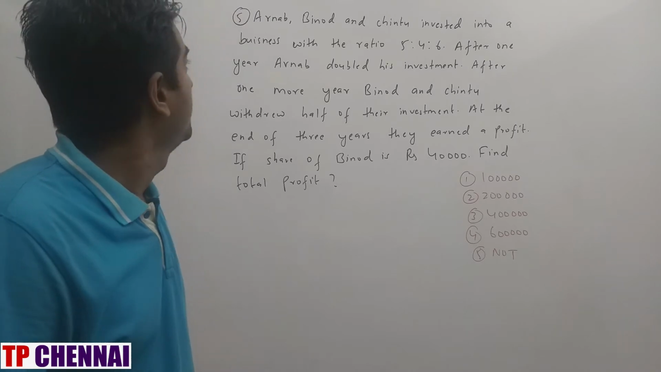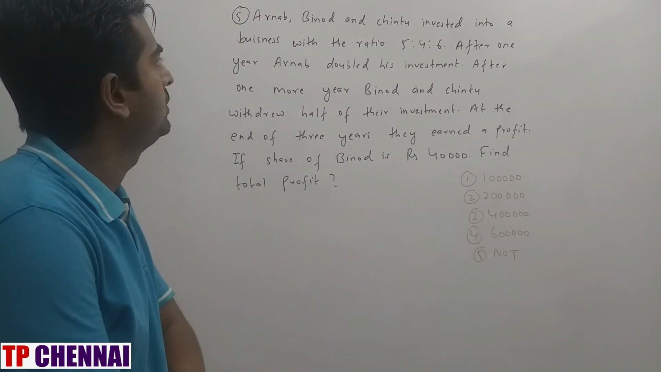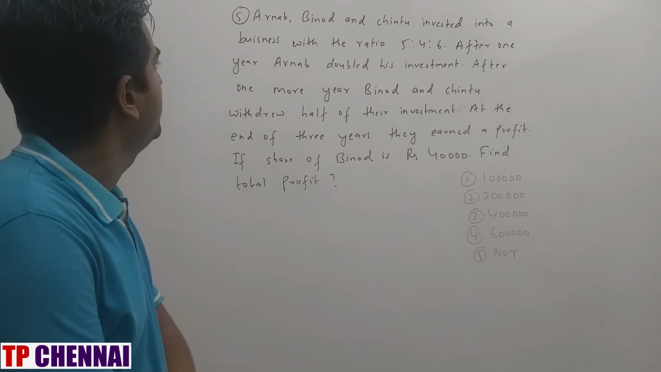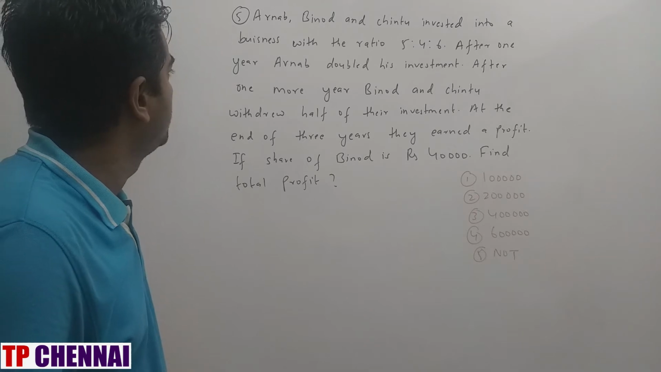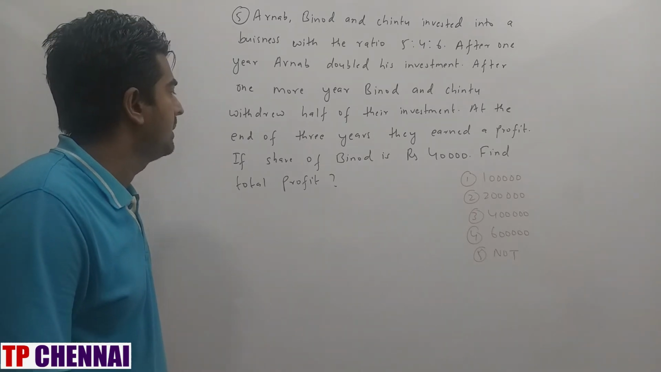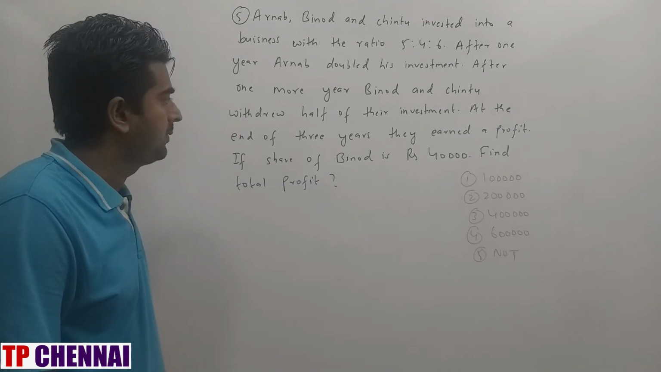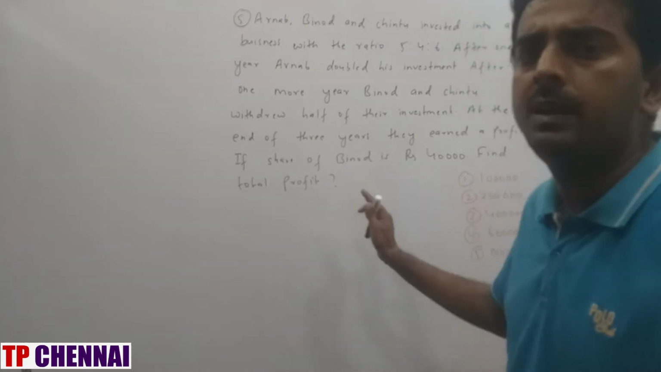Now we'll see the fifth one. Arnab, Binod and Chintu invested into a business with the ratio 5:4:6. After 1 year, Arnab doubled his investment. After 1 more year, Binod and Chintu withdrew half of their investment. At the end of 3 years, they earned a profit. If the share of Binod is rupees 40,000, find the total profit. Partnership question, but it's a bit tricky one.